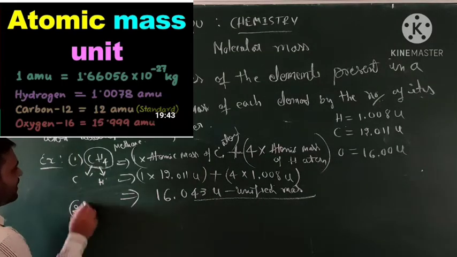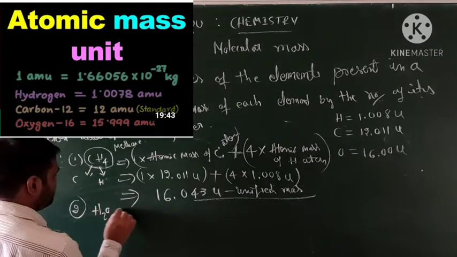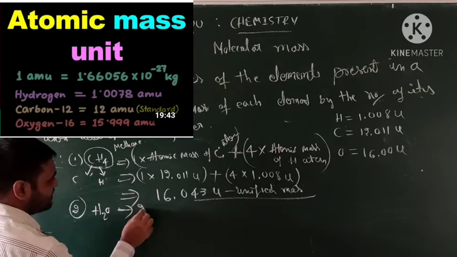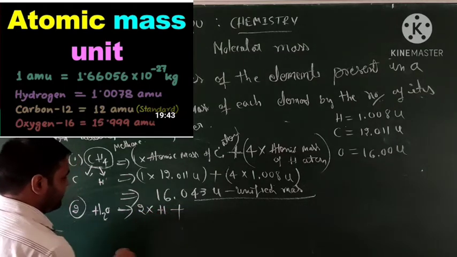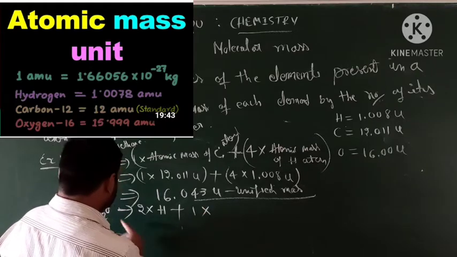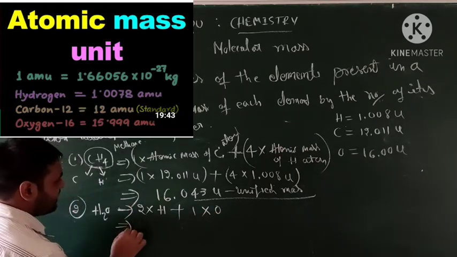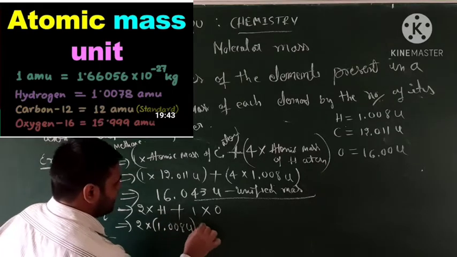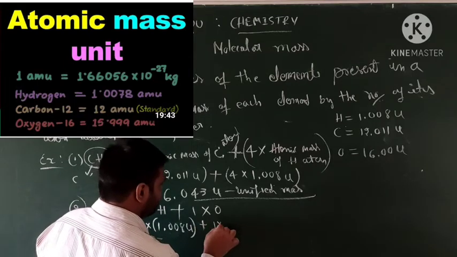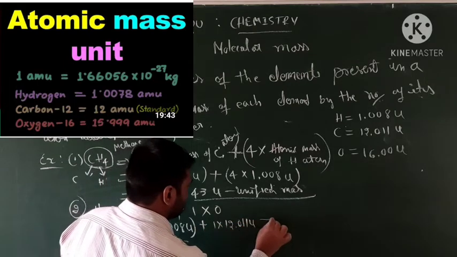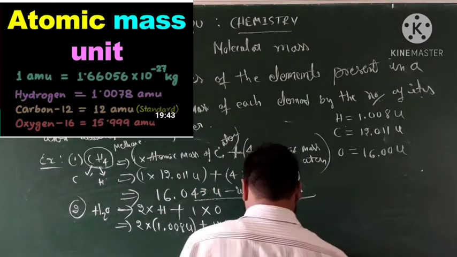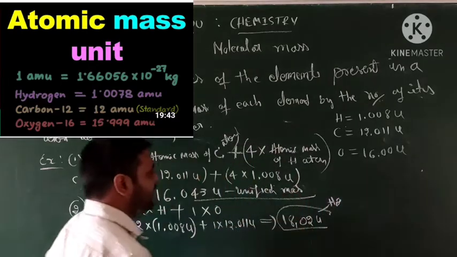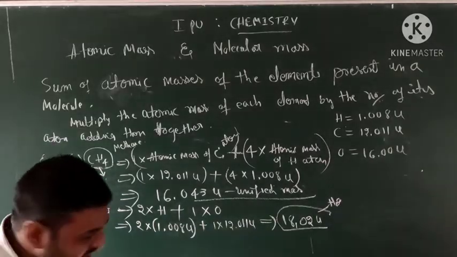So we can take one more example, water, H2O. You already know that. How many elements are there in the molecule? Hydrogen and oxygen. Hydrogen is 2 atoms plus oxygen is 1. So we calculate 2 into 1.008 unified mass plus 1 into 12.011 U. We'll get the answer 18.02 unified. This is the mass of what? Water. Okay.